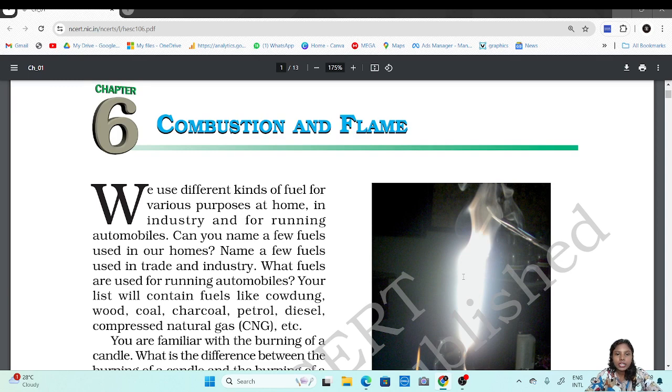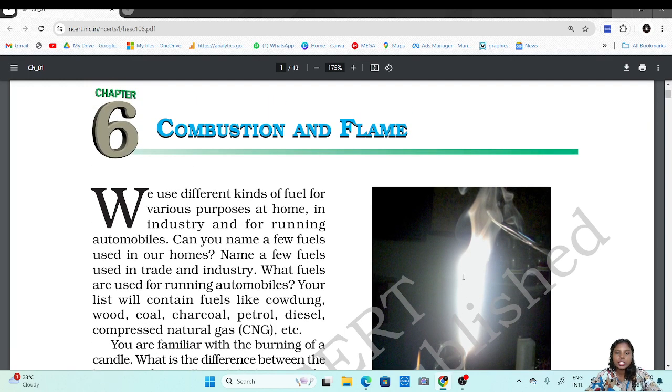So we use different kinds of fuel for various purposes at home, in industry, and for running automobiles. When we speak about our homes, we use wood to burn fire, we use paper, coal, and charcoal. Then we even use kerosene and petrol. For running vehicles, we use diesel and petrol. These are all our fuels.